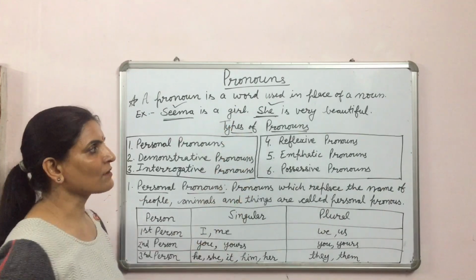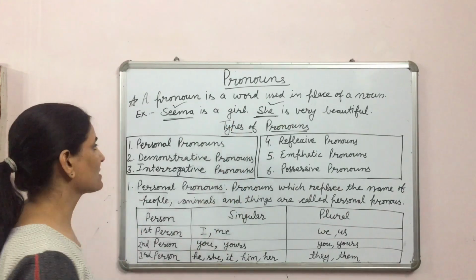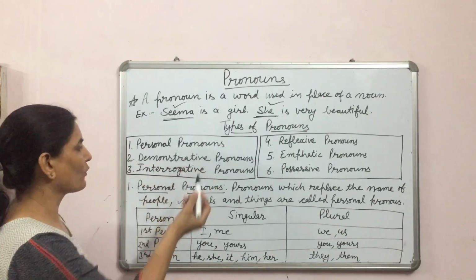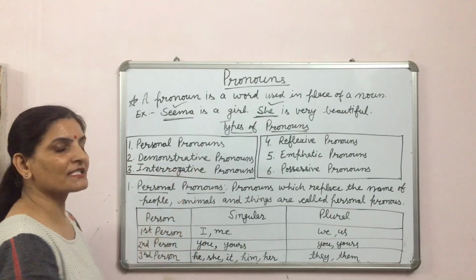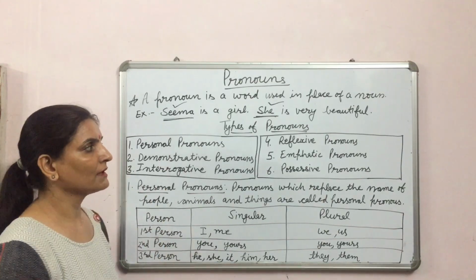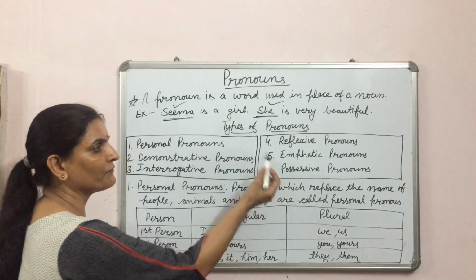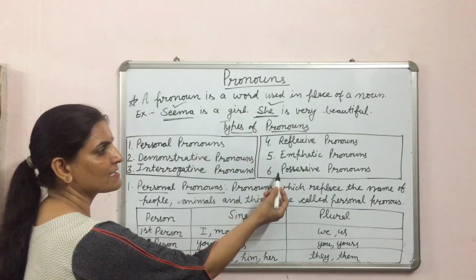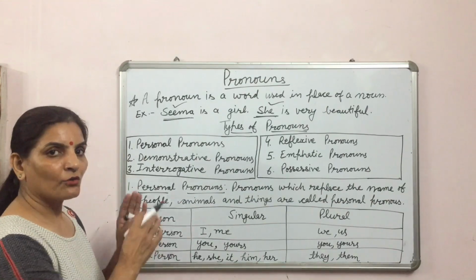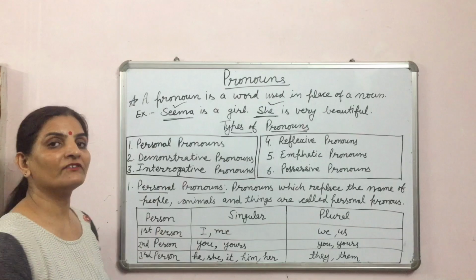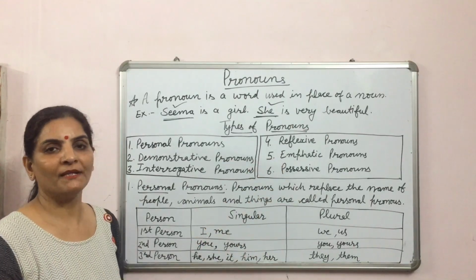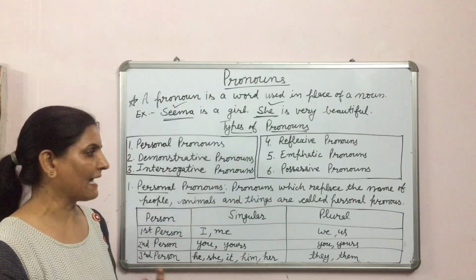Let us see the kinds or types of pronouns. There are 6 kinds of pronouns. First, personal pronouns. Second, demonstrative pronouns. Third, interrogative pronouns. Fourth, reflexive pronouns. Fifth, emphatic pronouns. And sixth is possessive pronouns. Today we will discuss only 3 kinds of pronouns. The remaining 3 kinds will be discussed in the next lecture.